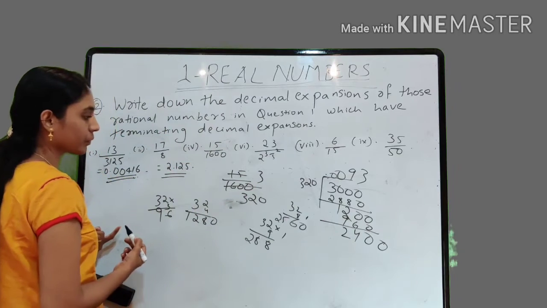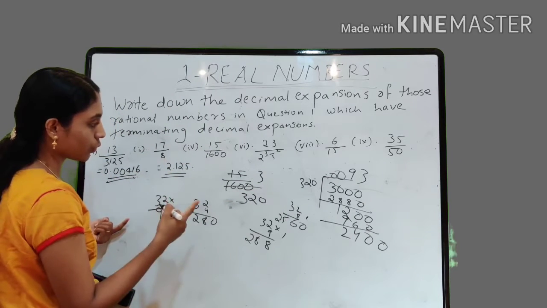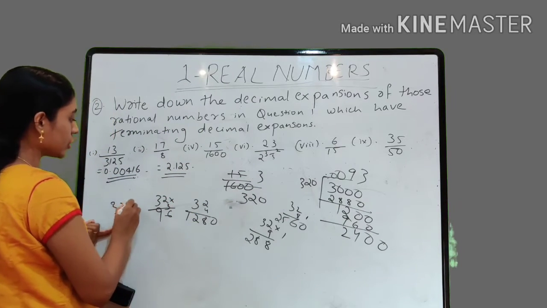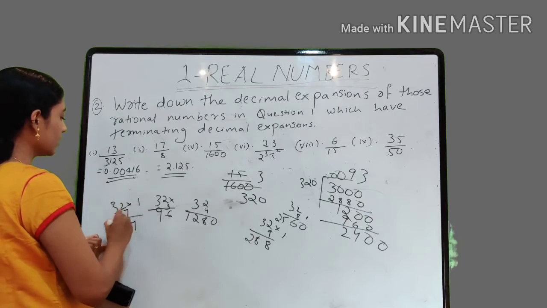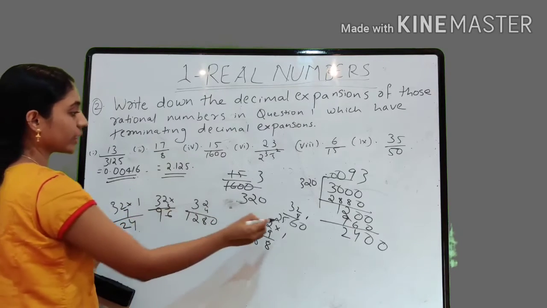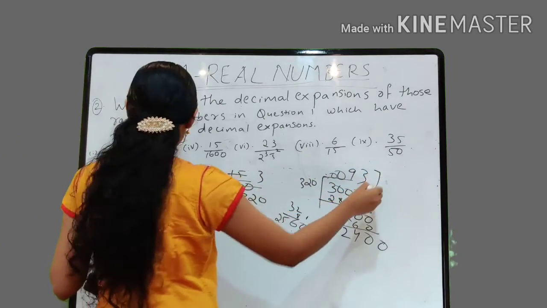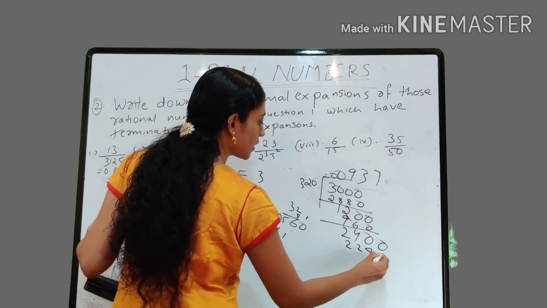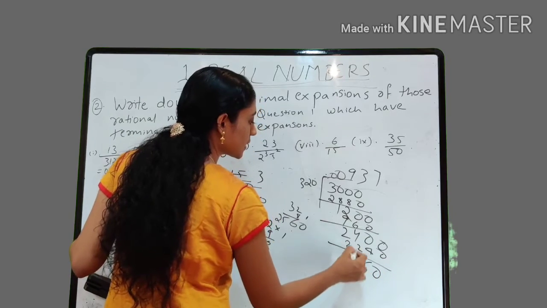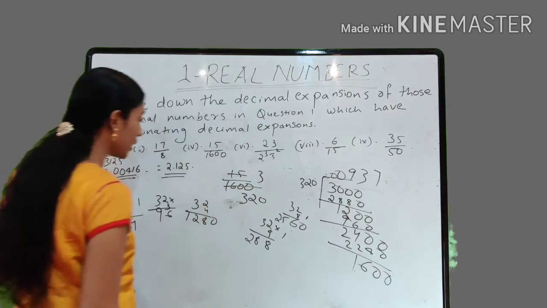Again 0. Then what about 2440? We can try for 32 into 7, it is 224. And 32 into 8, it is 256, which is not possible. So 7, 224, right?